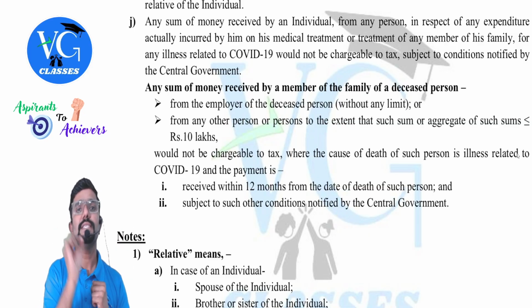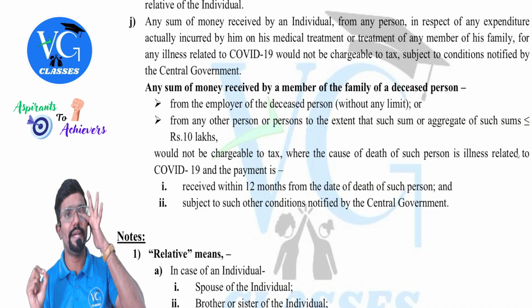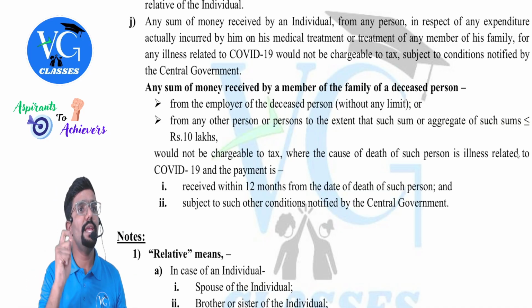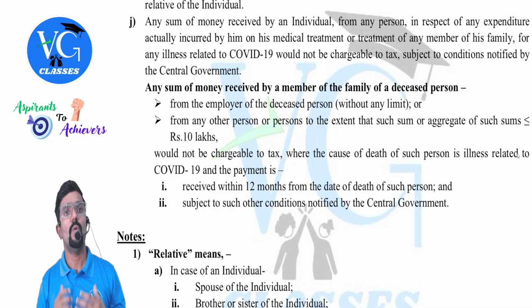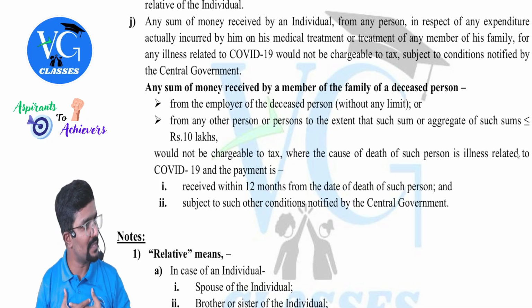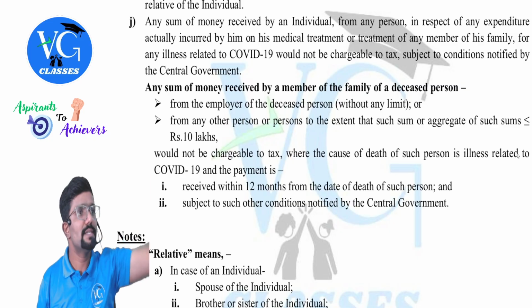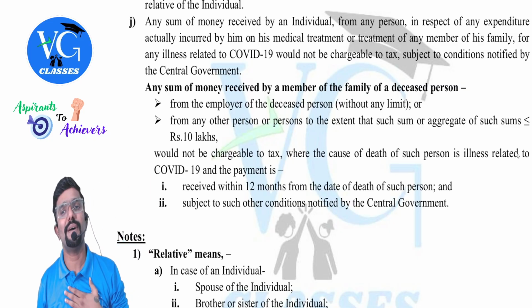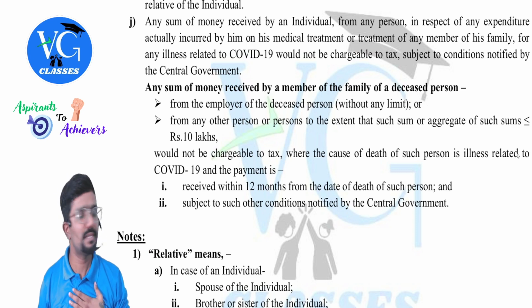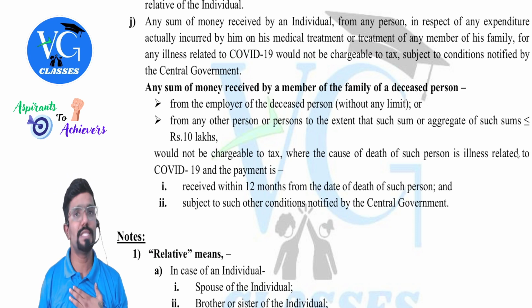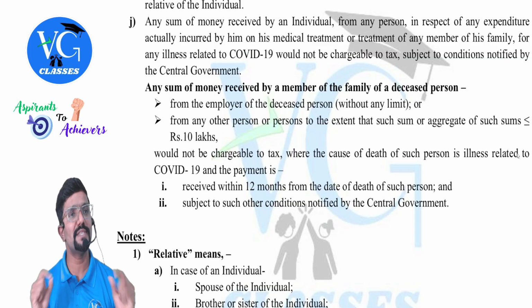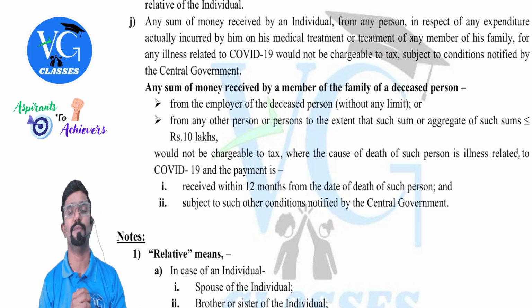If assessee was tested positive for COVID-19 and any expenses were incurred for the medical treatment of the assessee by others, sir, is it taxable in the hands of the person who got tested positive, that is the assessee? No, it is not taxable. Means medical treatment expenses relating to COVID-19 is not taxable.